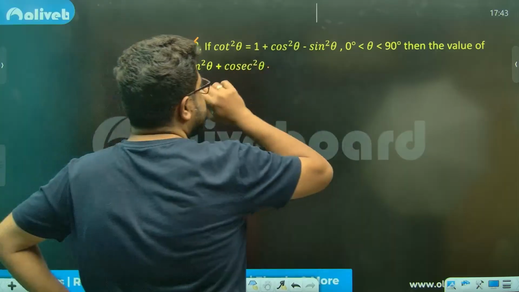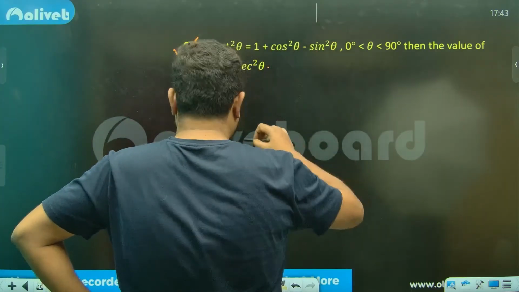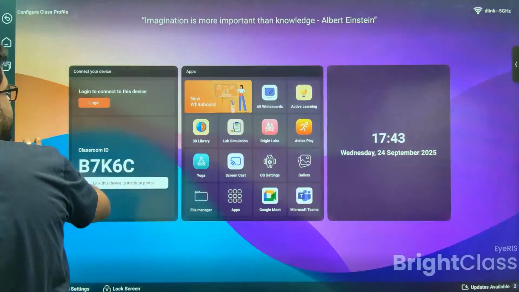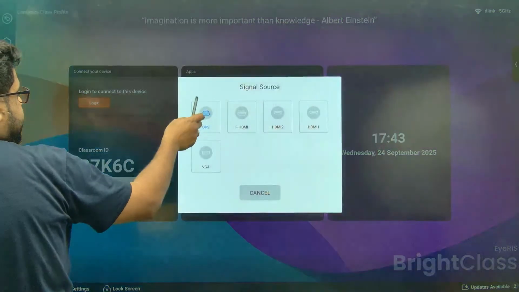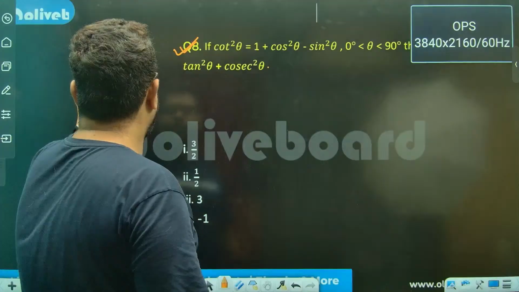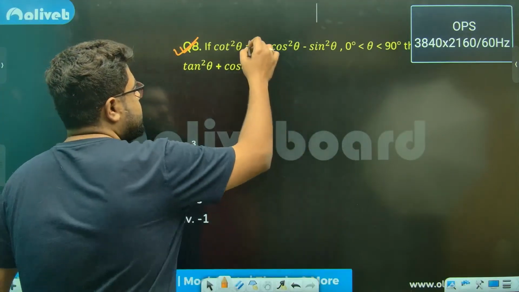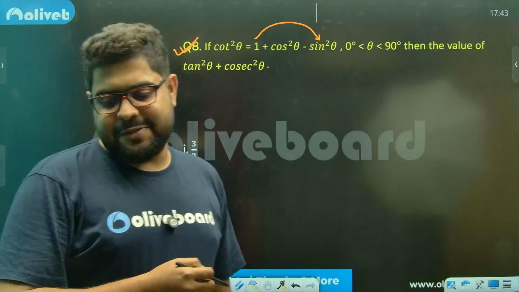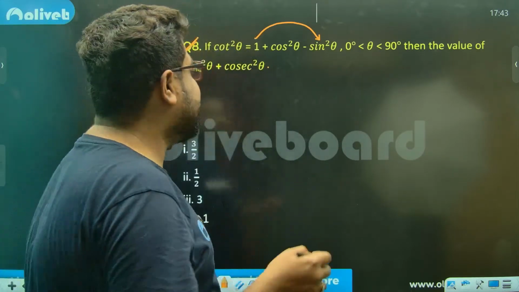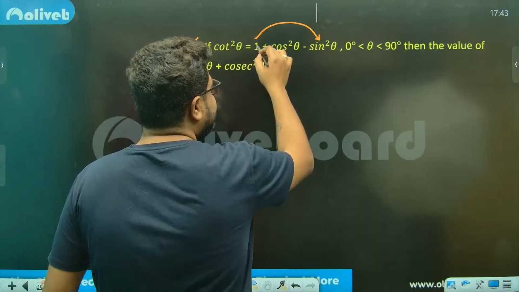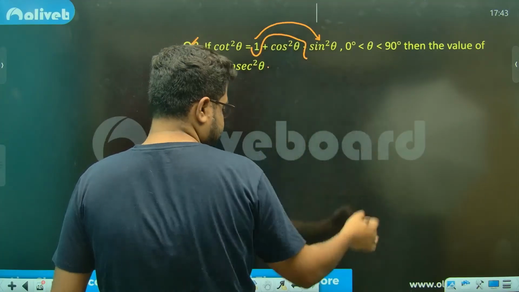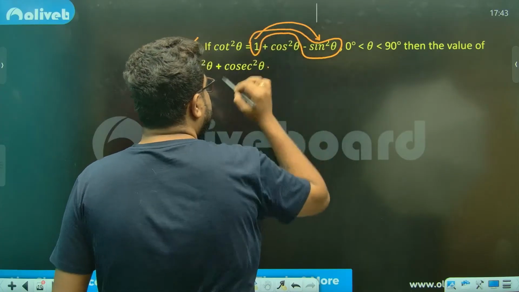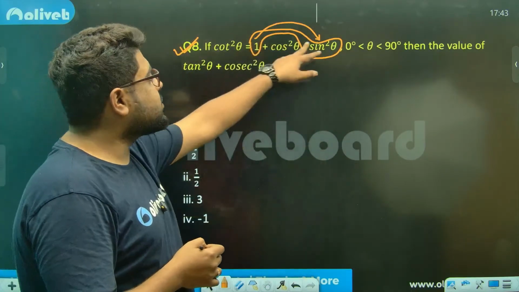And here, this 1 minus sine square theta is giving it away. 1 minus sine square theta, this is cos square theta.